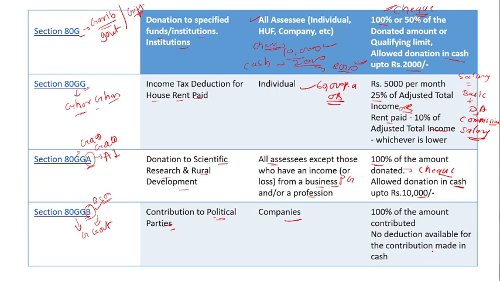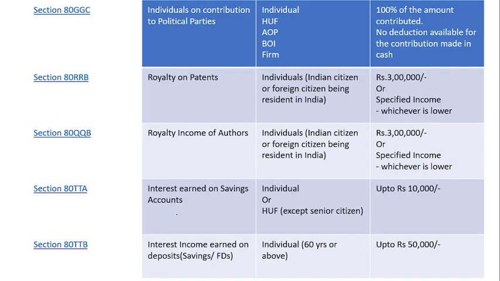This is clearly said that if you are donating in cash, in any amount in cash, you will never ever get a deduction under Section 80GGB, and 80GGB is for the company which is contributing or donating some amount to political parties. Clear? Next one, that is Section 80GGC.